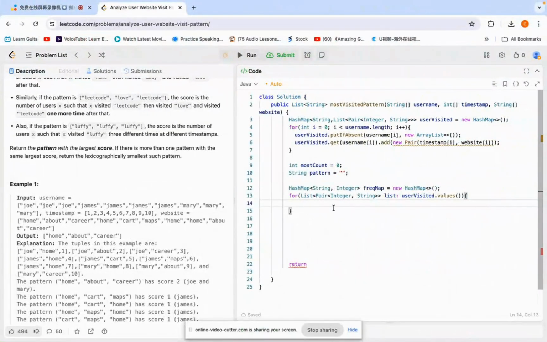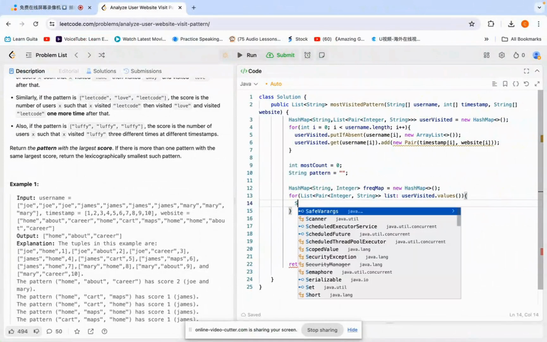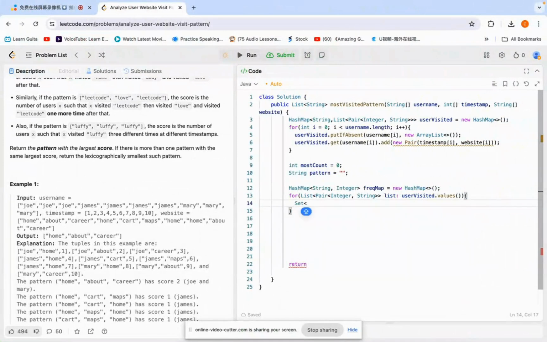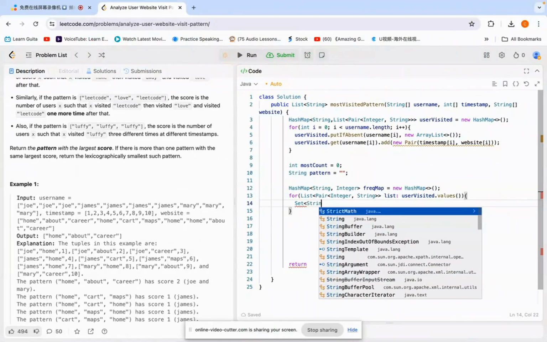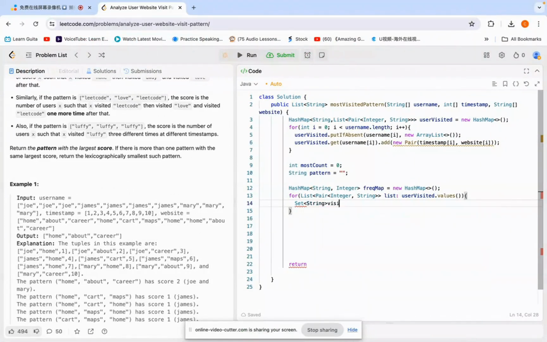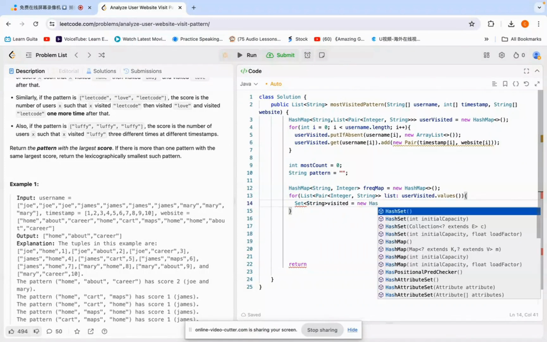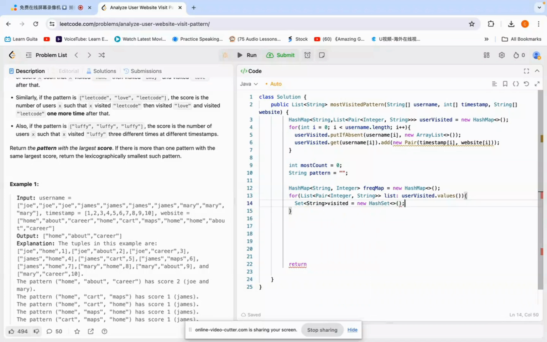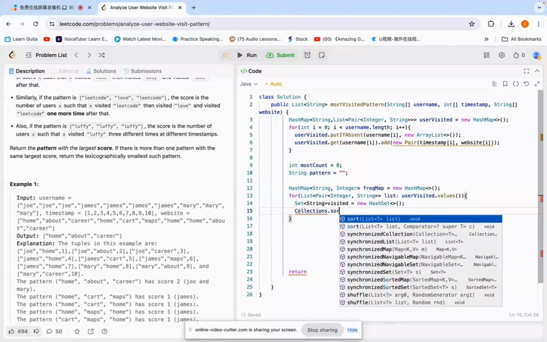So now next step we need to provide the set, right? We don't want duplicates to happen. So here we need to use a string set, a new hash set. Then next step we need to sort it based on the timestamp.